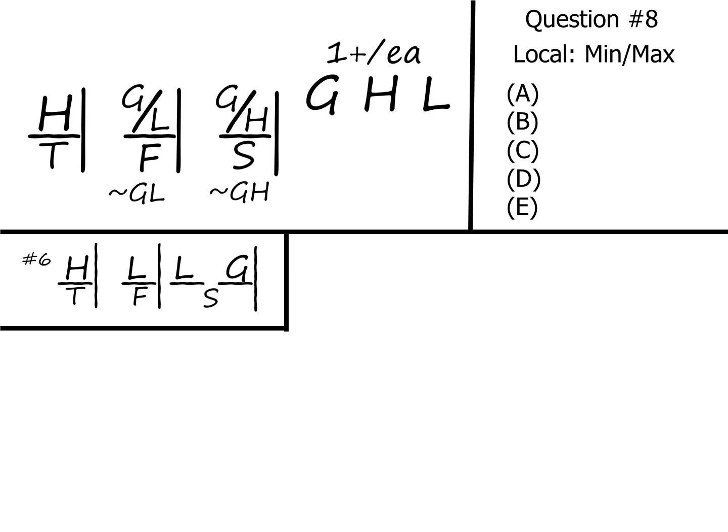So for question 8, we need a new sketch. And in that sketch, we're going to try to maximize the number of films. So that would mean delaying G as long as possible. Put down your spaces. Put G as the last film on Saturday. Put L as many times as you can in front of that, so in front of H on Thursday, as the last film on Friday, and in front of G on Saturday. So now we're up to 1, 2, 3, 4, 5 films. So already we know the answer isn't A or B, because we've got at least 5 here.